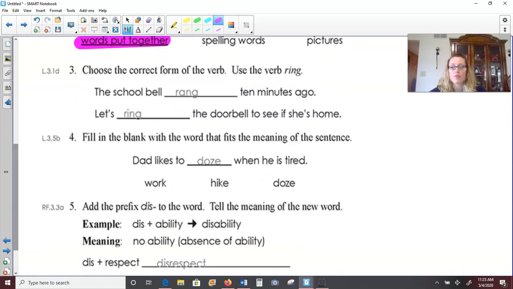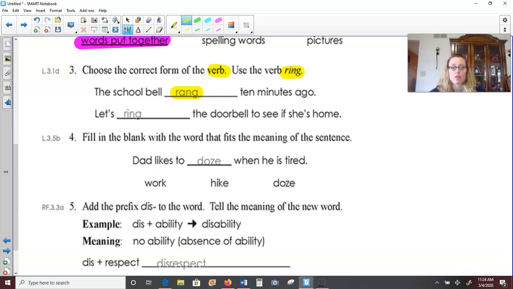Okay, number 3, choose the correct form of the verb. Use the verb ring. This is another irregular verb, so when in the past tense, it does change. The school bell blank 10 minutes ago. So this would be in the past. We would say the school bell rang. Change that I to an A. The school bell rang 10 minutes ago.